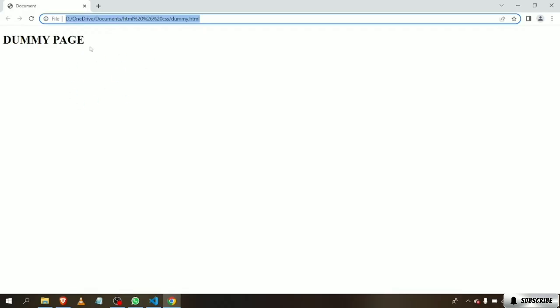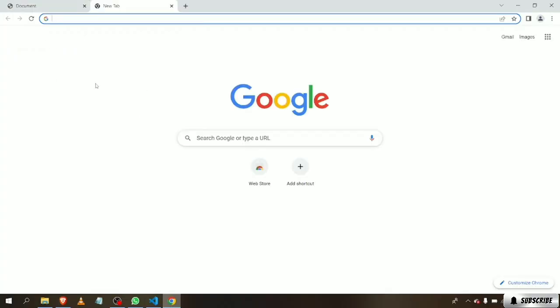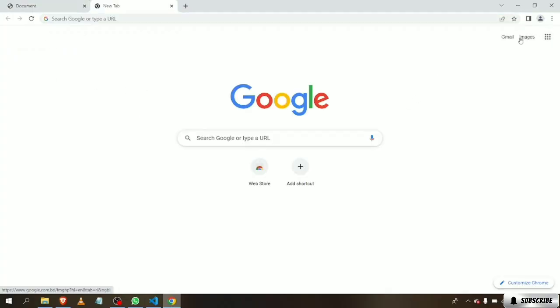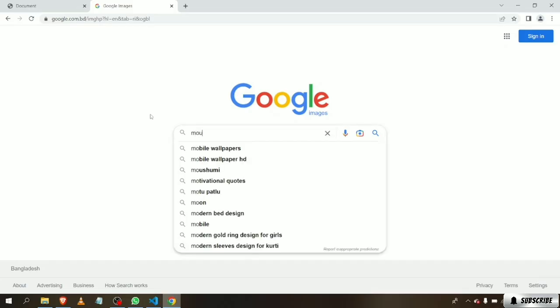We can see that the page is fully blank right now, and what I'm going to do is get some pictures. To do that, we're going to need some pictures, right? Let's download a picture of a mountain.